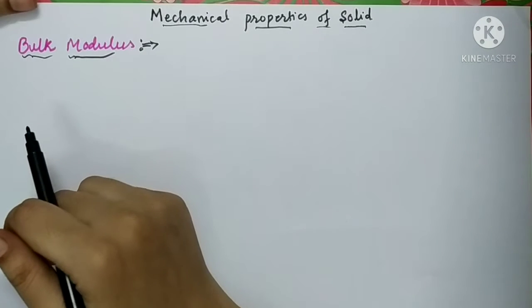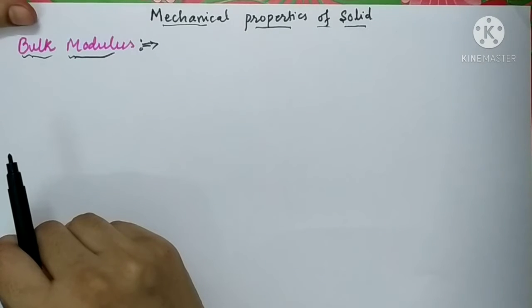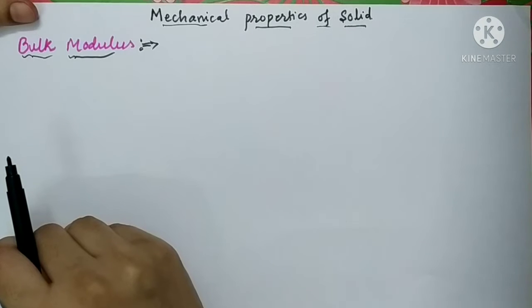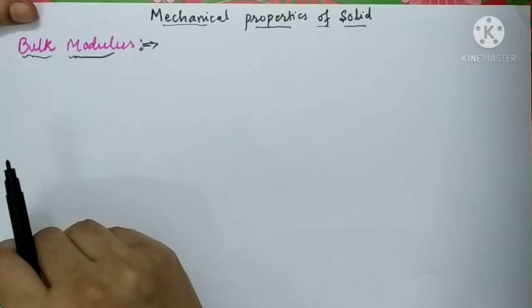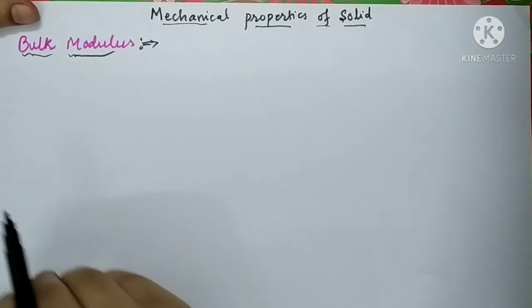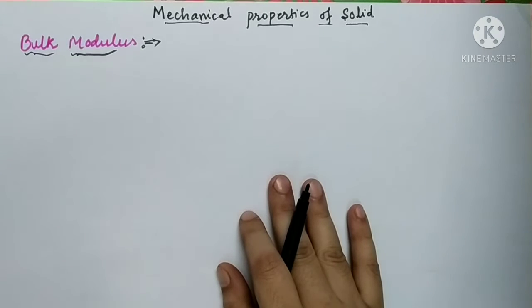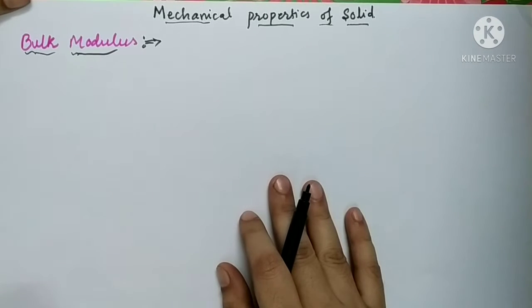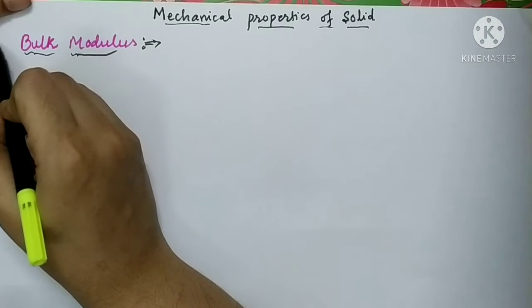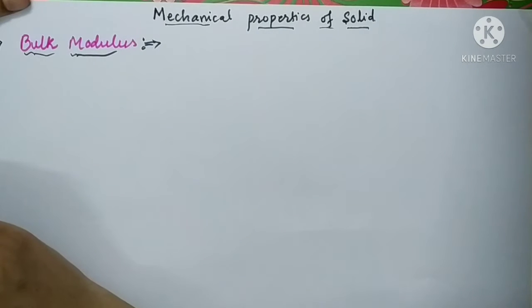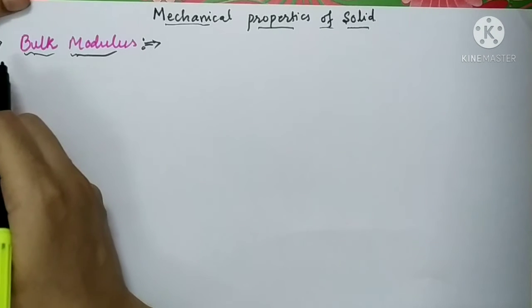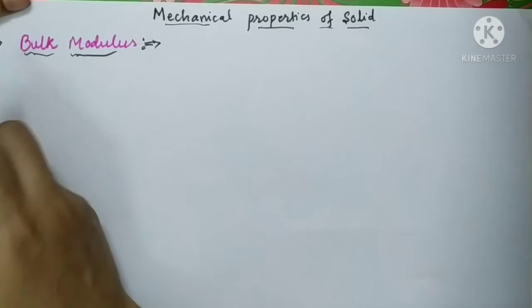In Hooke's law we have studied that stress is directly proportional to strain, and the constant of proportionality is called the modulus of rigidity, modulus of elasticity. So far we have completed one modulus of elasticity, that is Young's modulus. Now let's study the second one, bulk modulus. If the changes in a body correspond to the change in volume of a body, then we will define the modulus of elasticity as a bulk modulus.